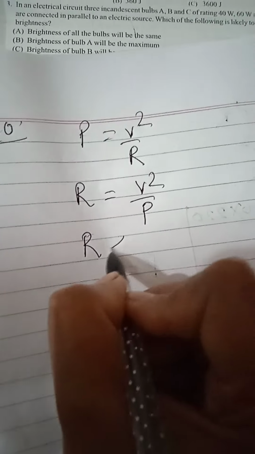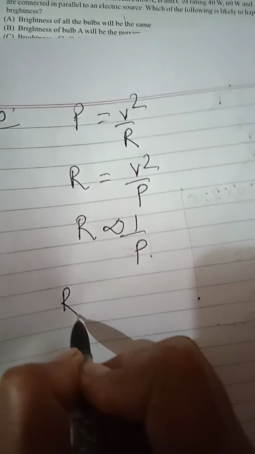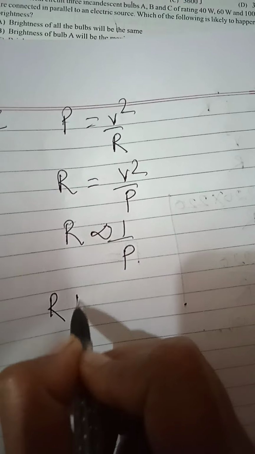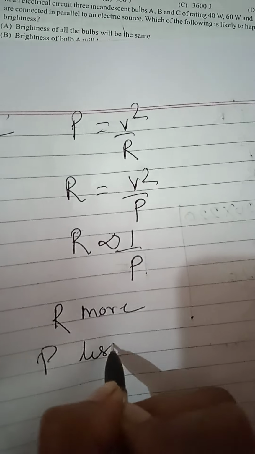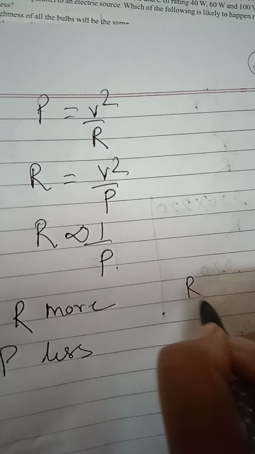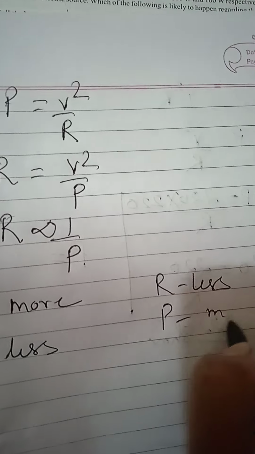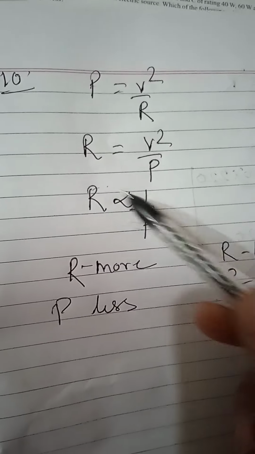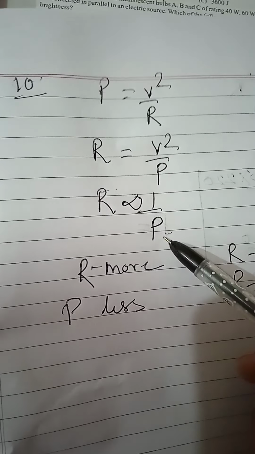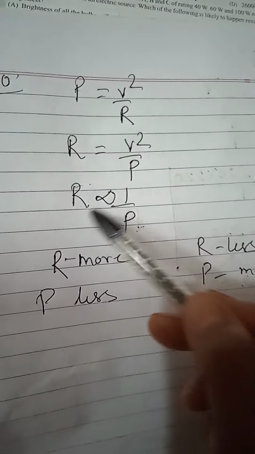It means R is inversely proportional to power. R is more, P is less. And if R is less, then power is more, because they are inversely proportional to each other. Less power, more resistance. More power, less resistance.